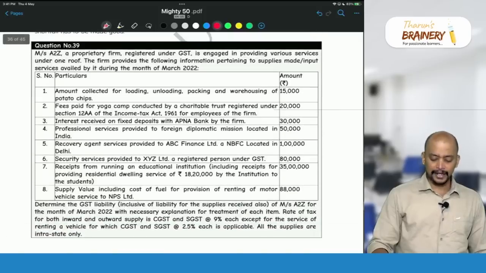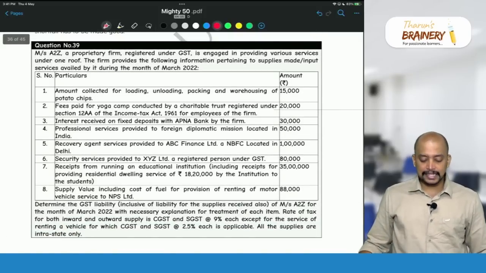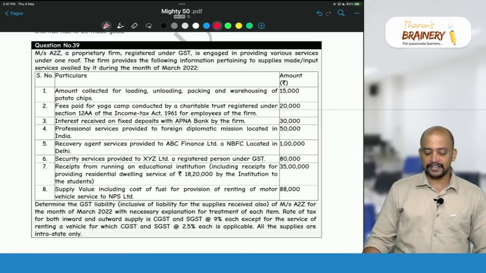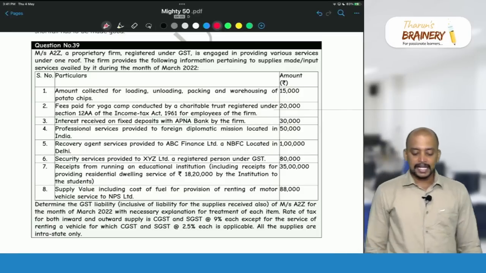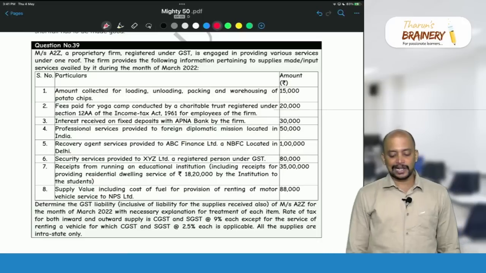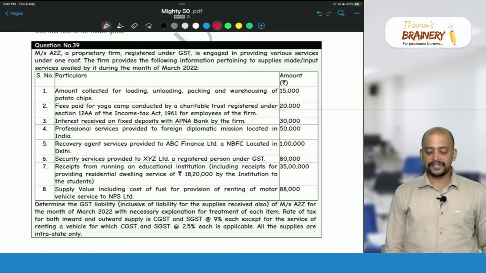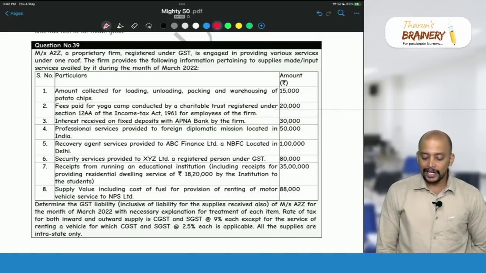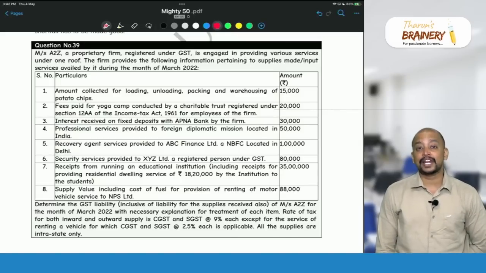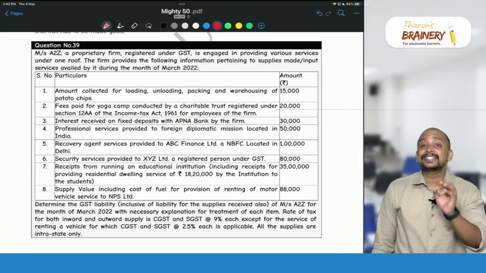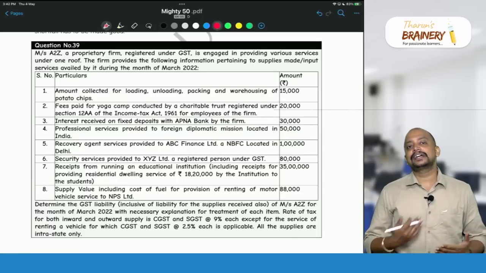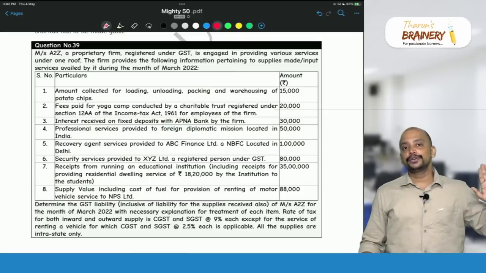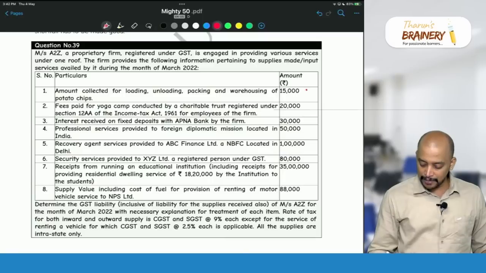Okay. Then question number 39, Messrs A to Z, a proprietary firm registered under GST, is engaged in providing various services under one roof. The firm provides the following information pertaining to supplies made or input services availed by it during the month of March 2022. Amount collected for loading, unloading, packing and warehousing of potato chips. Potato chips is not agricultural produce. Any service in relation to agriculture or agricultural produce is exempted, but potato chips is not agricultural produce. So due to that reason, this particular activity will be taxable.